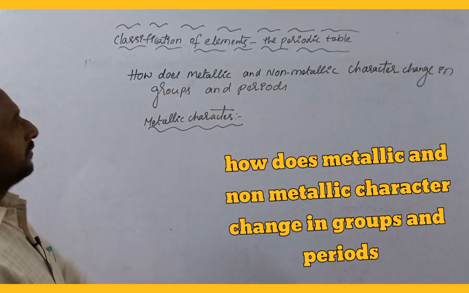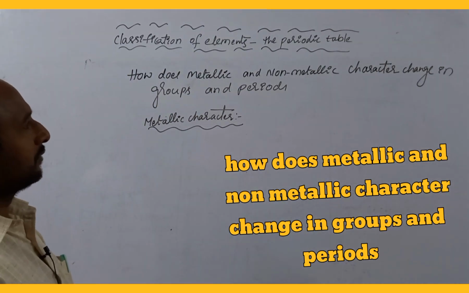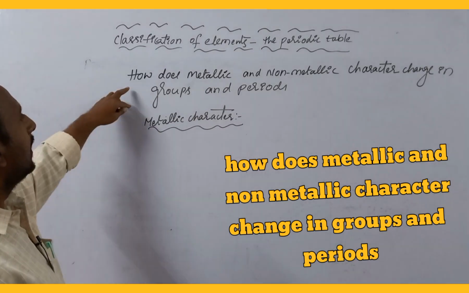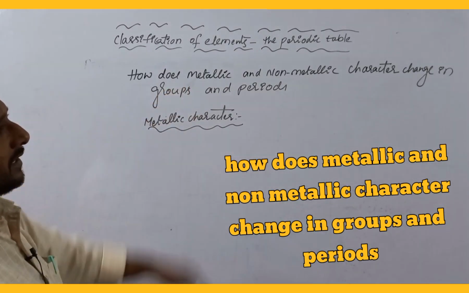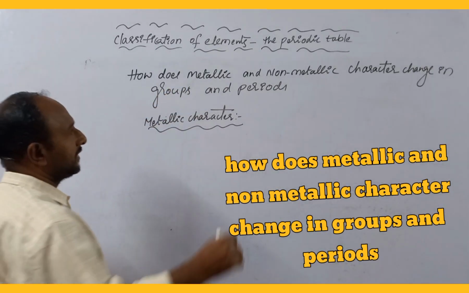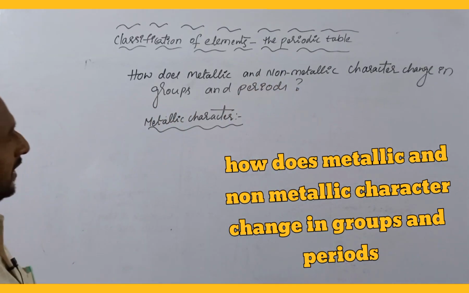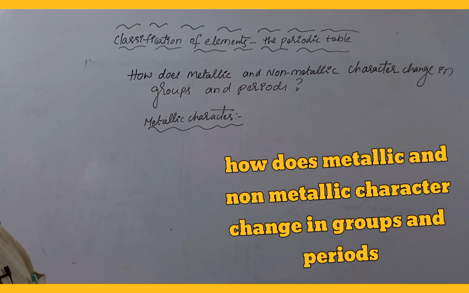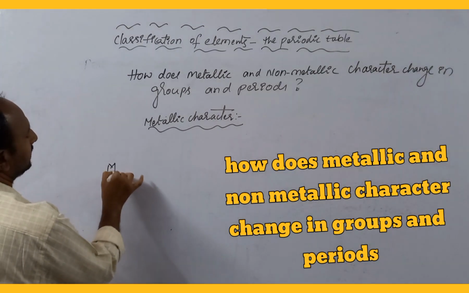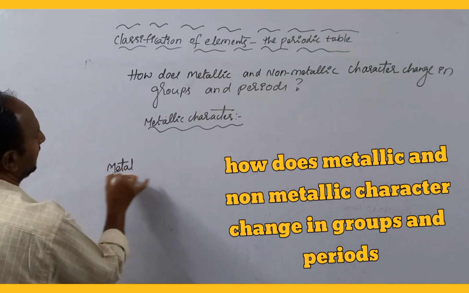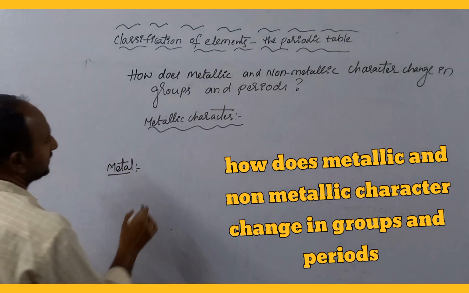So, classification of elements and periodic table. One more important topic in this chapter: how does metallic and non-metallic character change in groups and periods in the modern periodic table? First, what about the metallic character and non-metallic character? Metal and non-metal.